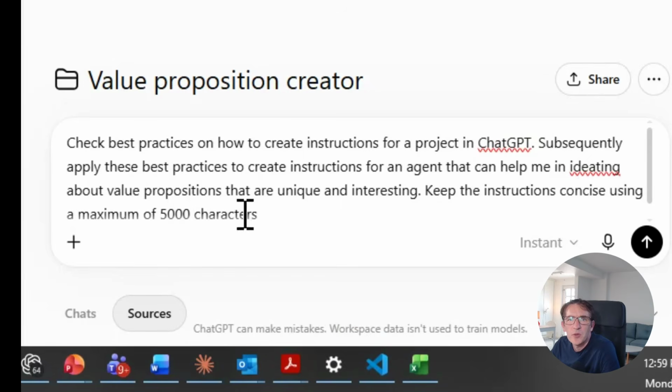This is the prompt where I ask it to check for best practices on how to create instructions for a project in ChatGPT, and subsequently apply these best practices to create instructions for an agent that can help me in ideating about value propositions. I want to keep these instructions rather concise because there are some limits. So I'm saying it should be maximum 5,000 characters. Now I can simply execute this prompt, and then we will receive some instructions that we can copy paste into our settings.